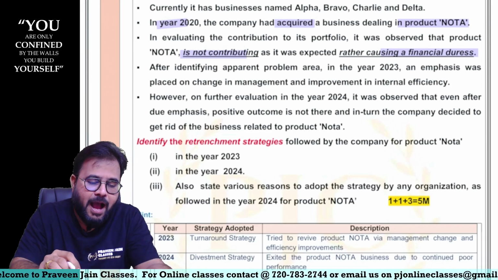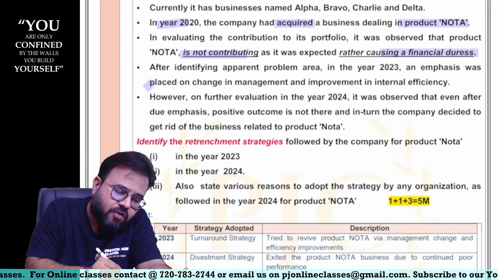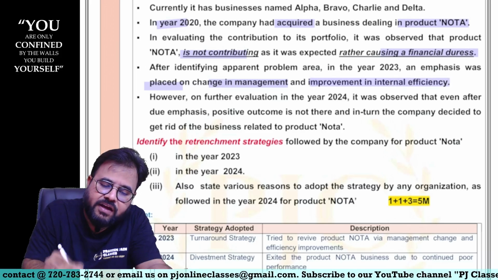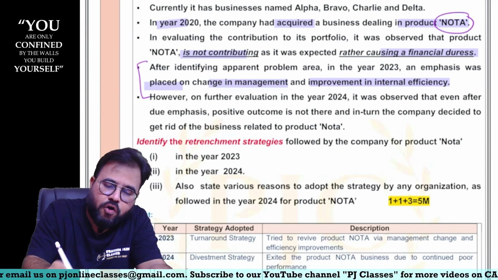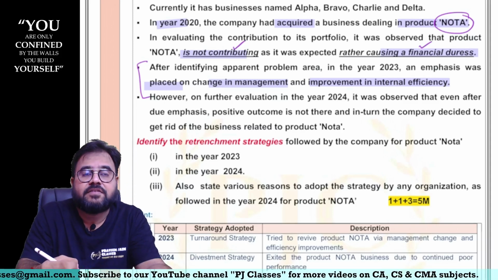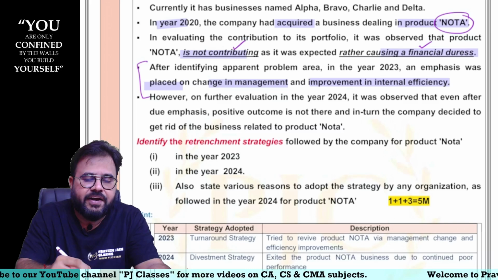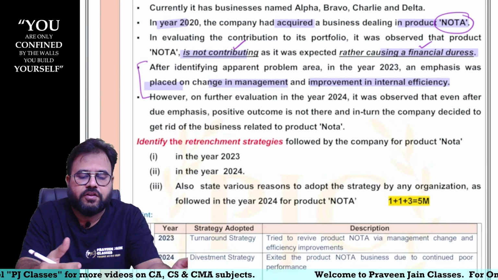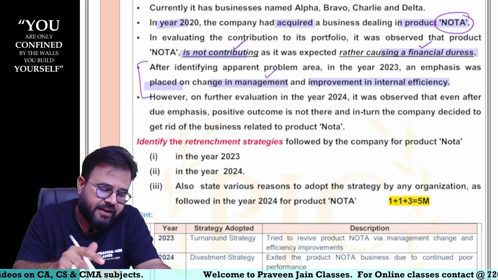After identifying apparent problem area, in year 2023, emphasis was placed on change in management. We are changing the management. We are improving the internal efficiency. Why we are doing this? Because we brought this new product called Nota. This new product is not contributing and it is causing losses. So hence, can I say continuous financial losses we are facing. So to avoid that, sir, we made some strategies to ensure that our internal efficiencies are improved. And how did we do this, sir? We made some changes in the management, sir.